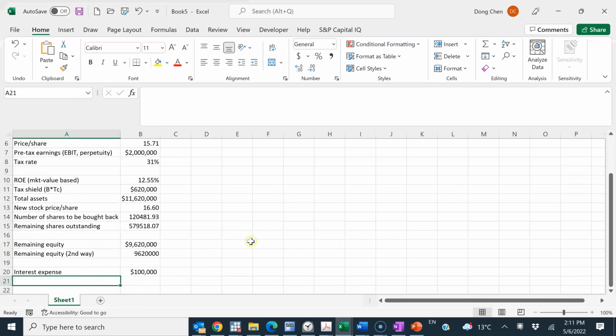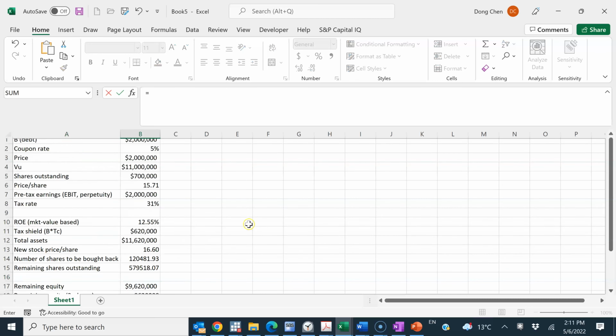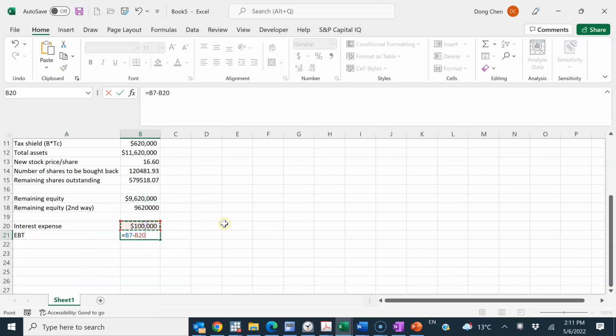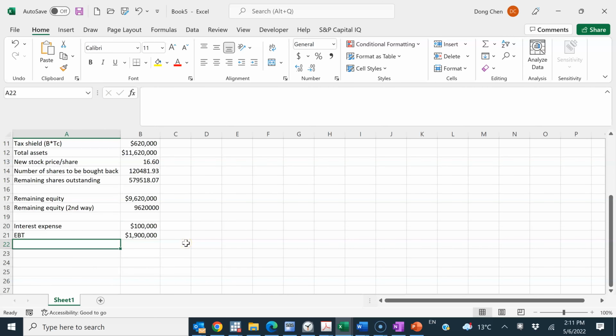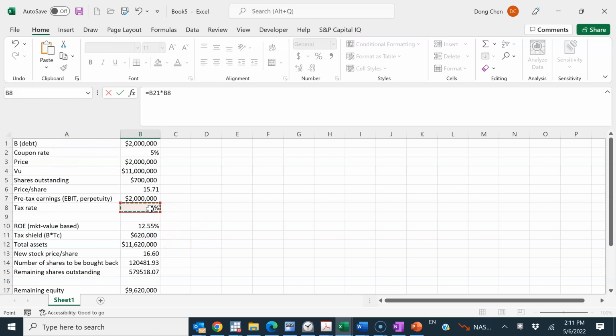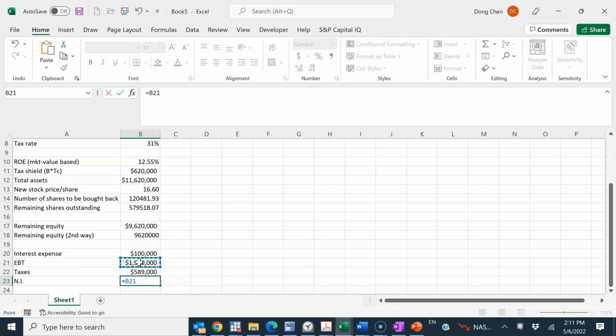So now EBIT does not change, right? So from this we can calculate EBT. So EBT is going to be EBIT, it's right here, minus this interest expense. And from EBT, I can get the taxes, and so the taxes will be EBT multiplied by the tax rate. My tax rate is 31%. And now if I deduct the taxes from EBT, then I arrive at net income, right? So that's basically a typical capital income statement. So it's going to be EBT minus this taxes.